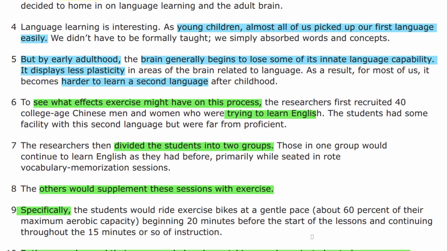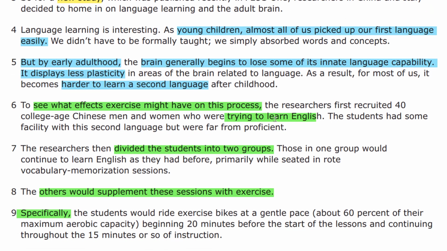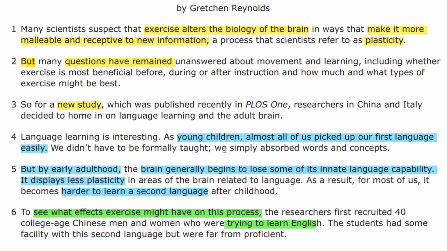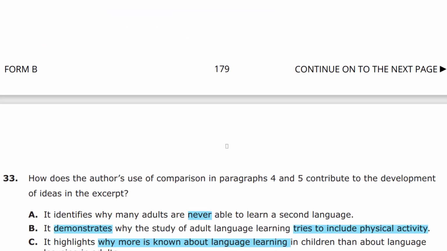quote in paragraph 6. This is the beginning of paragraph 6, the first of two sentences. So this is after 4 and 5, which we just discussed, which talked about children learn easily, adults don't learn easily. And then this begins by saying they recruited 40 college-age Chinese men and women. They divided them into two groups. They supplemented these with exercises, specifically what they did. Okay, so it's going through the details of the study. So it's transitioning from the first part, which is to say what the goal or the hypothesis is, to how the design of the experiment was conducted. Okay, so that's the transition occurring here.